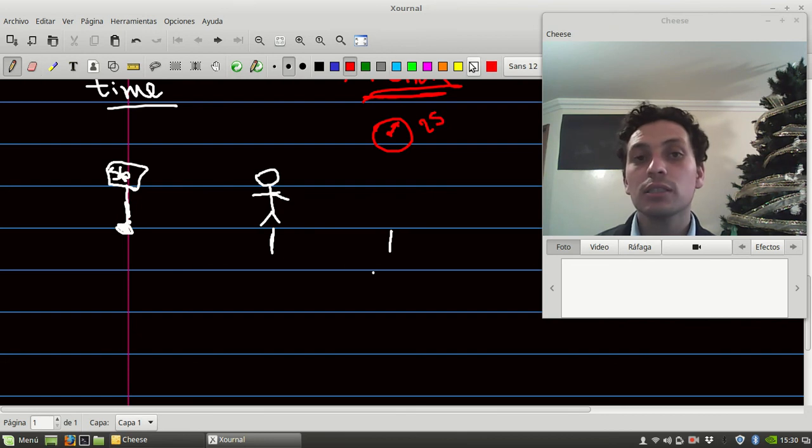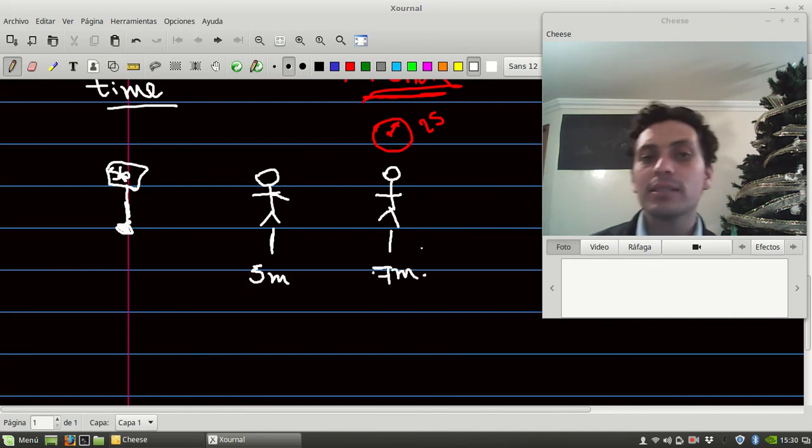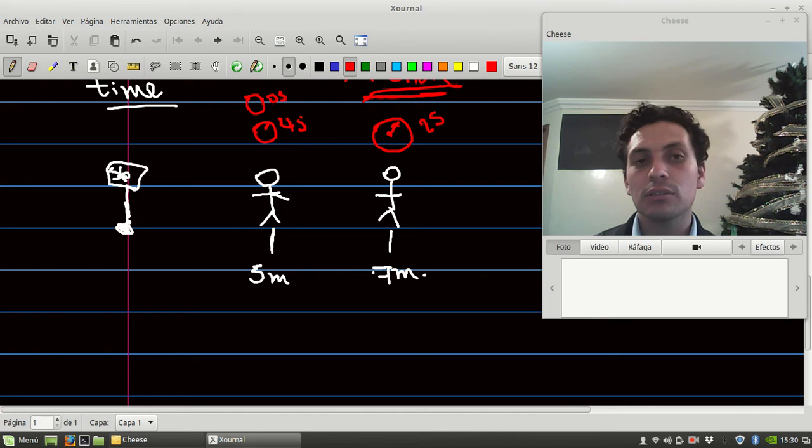After 2 seconds, our guy is now here. So he passes from 5 meters to 7 meters. And now let's say that after another 2 seconds, so 4 seconds, here is 0 seconds. After 4 seconds, our guy goes here again to the 5 meters. So he moves 2 meters to the right and then goes back.